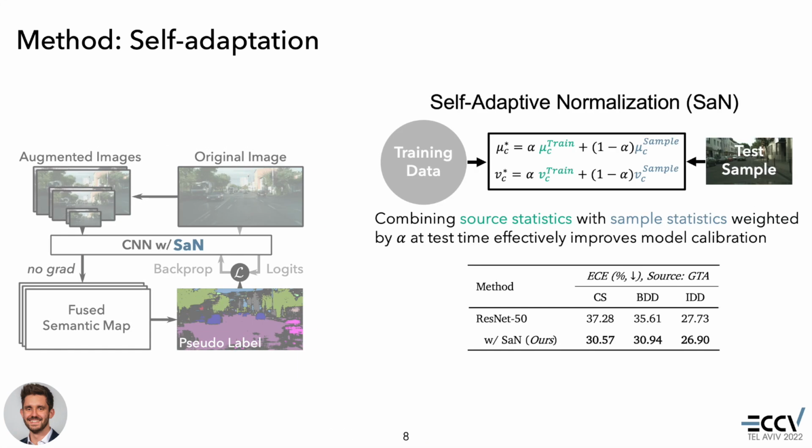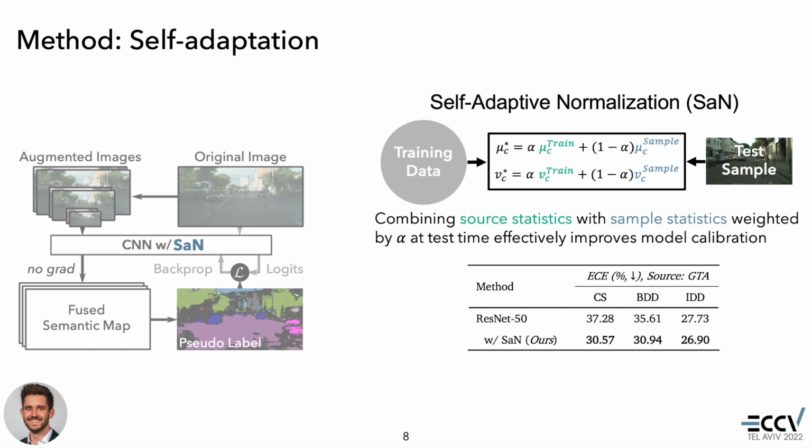When analyzing batch normalization layers, running statistics from the synthetic source data differ substantially from test domain statistics. To mitigate the covariate shift problem, we introduce a self-adaptive normalization, which improves the test time behavior of batch normalization layers. We compute a weighted sum of mean and variance accumulated during training from the source domain and statistics extracted from the single test sample.